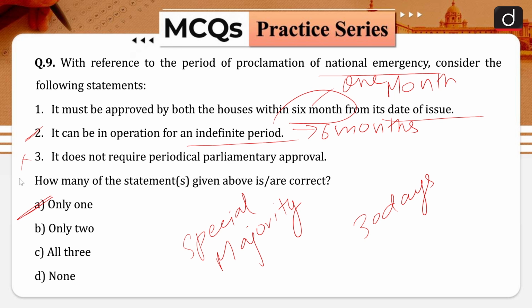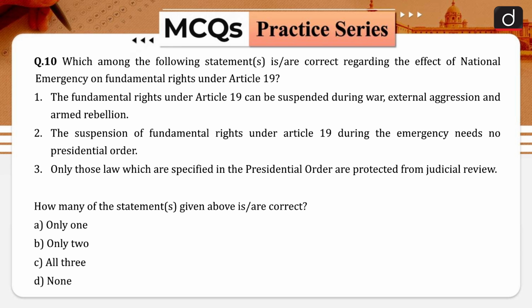Now proceeding to the next question of our today's discussion. Which among the following statements are correct regarding the effect of the national emergency on fundamental rights guaranteed to us under Article 19 of the Indian Constitution? Statement number 1: the fundamental rights under Article 19 can be suspended during war, external aggression and armed rebellion.